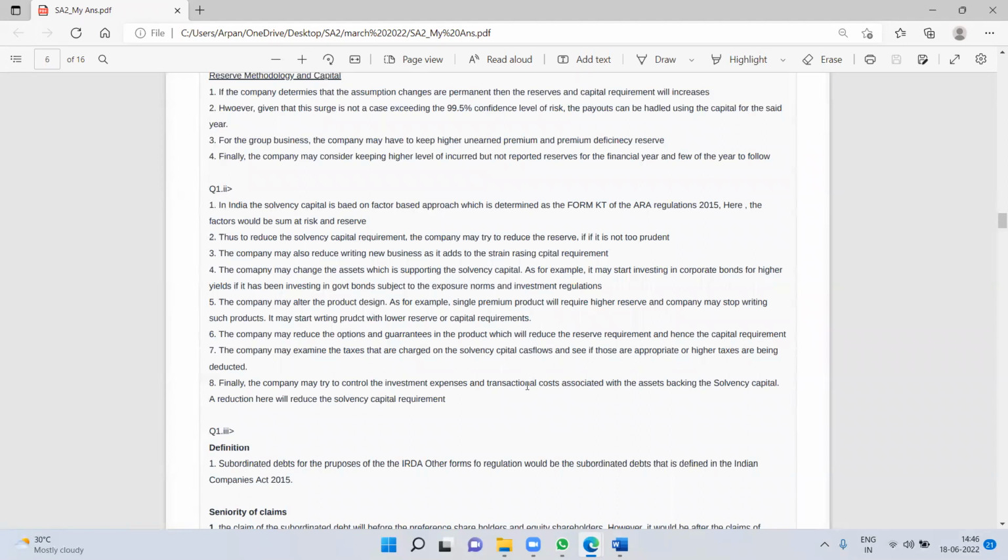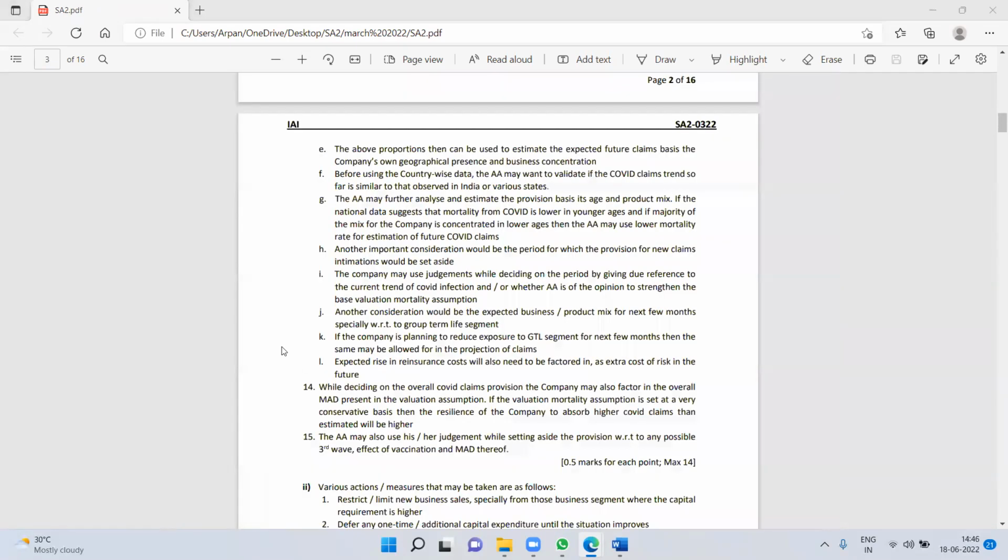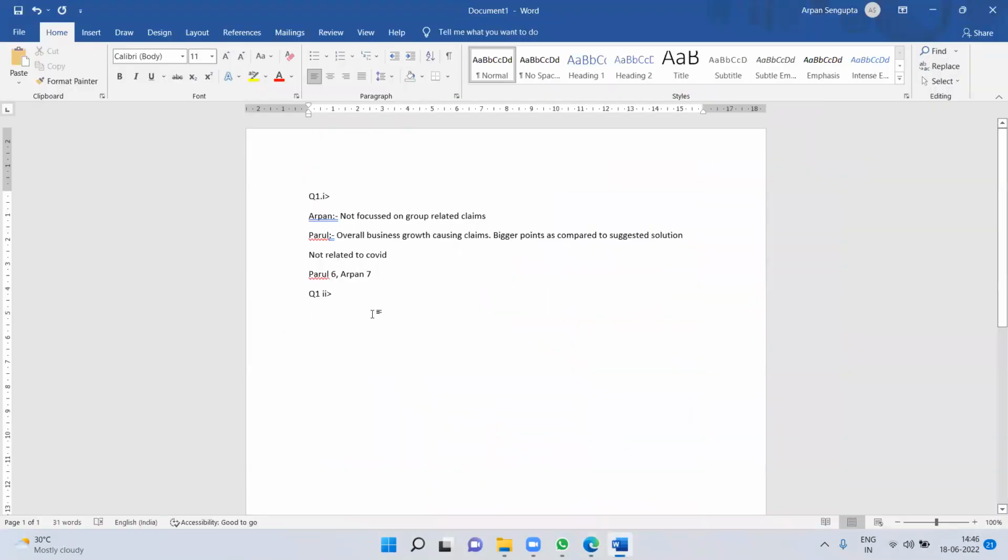Parul, do you have any comment on this? No, I think almost all the points are covered. Apart from this, I could only think about one, about underwriting or the free cover limit, maybe reducing the free cover limit so that they can have better solvency, or increasing the underwriting. Although it's a group product, so it might be possible they are not underwriting it above a specific limit, or underwriting below a specific limit. Okay, so there is a separate point on underwriting versus free cover limits.